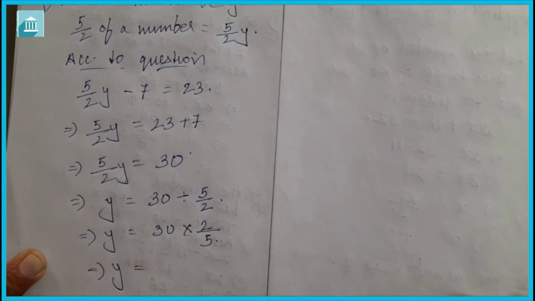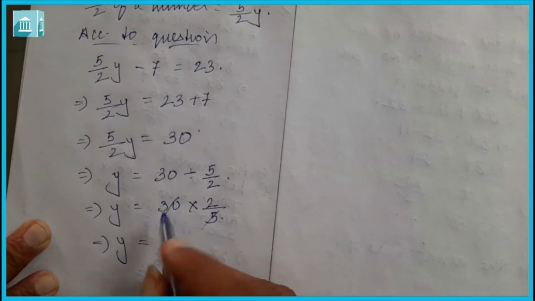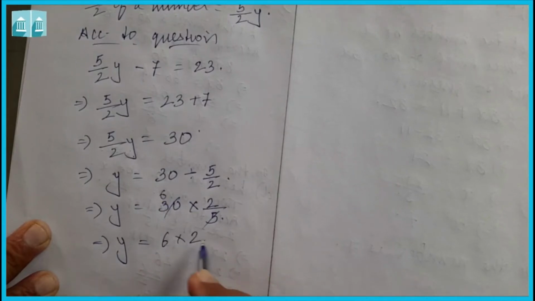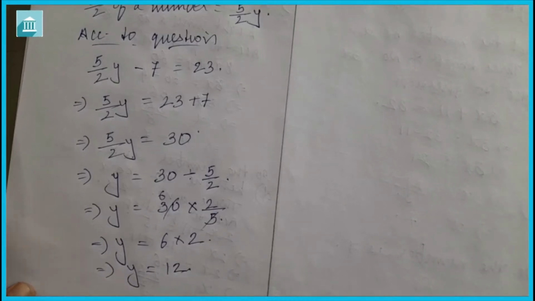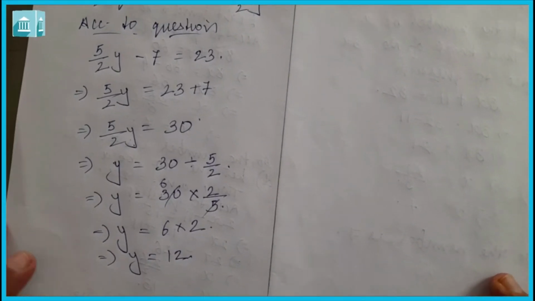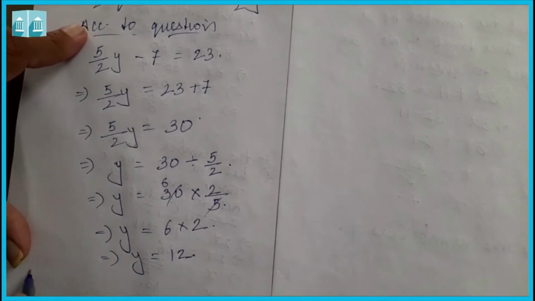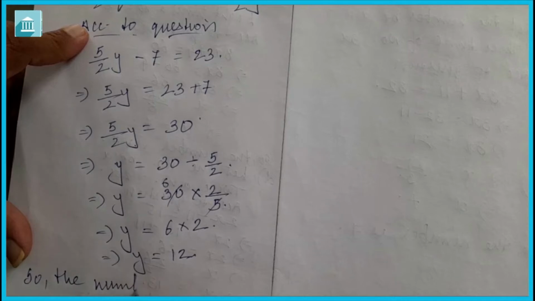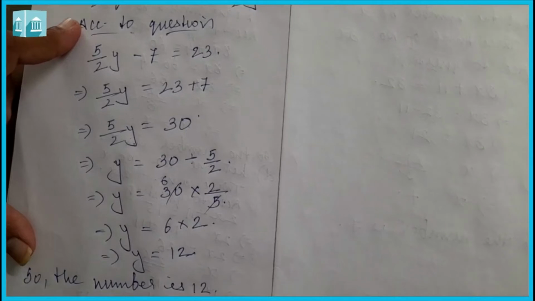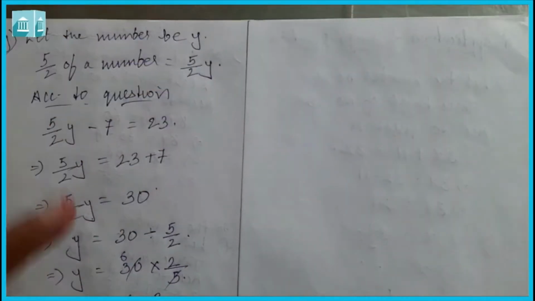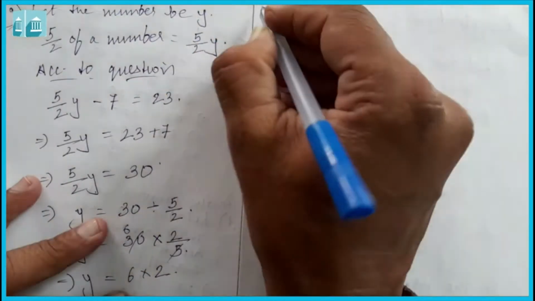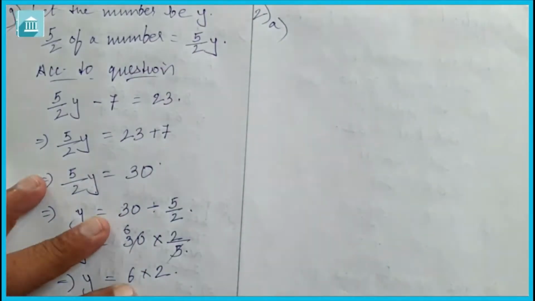So y is equal to, this will cut, 6 into 2, y is equal to 12. So the number is 12. Now let us see question number 2. Question number 2 is: solve the following. Let us see the first one.